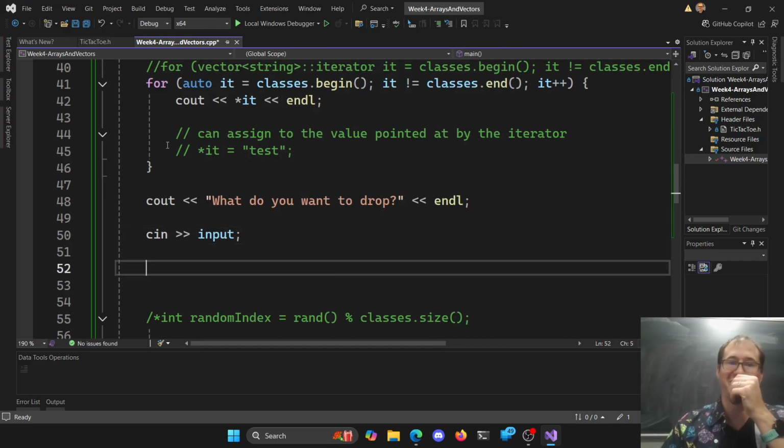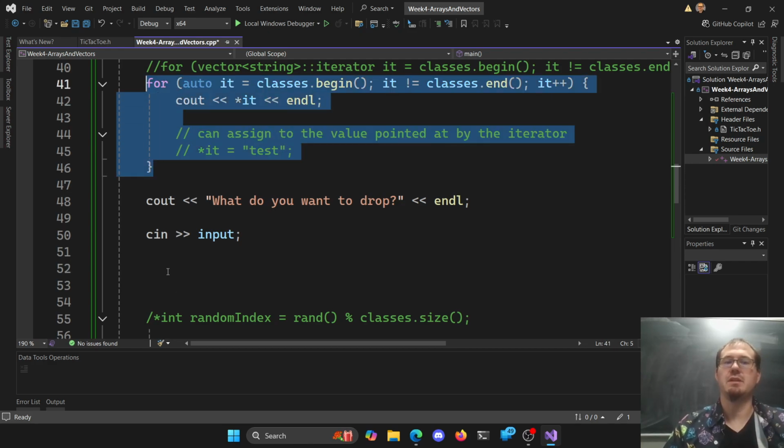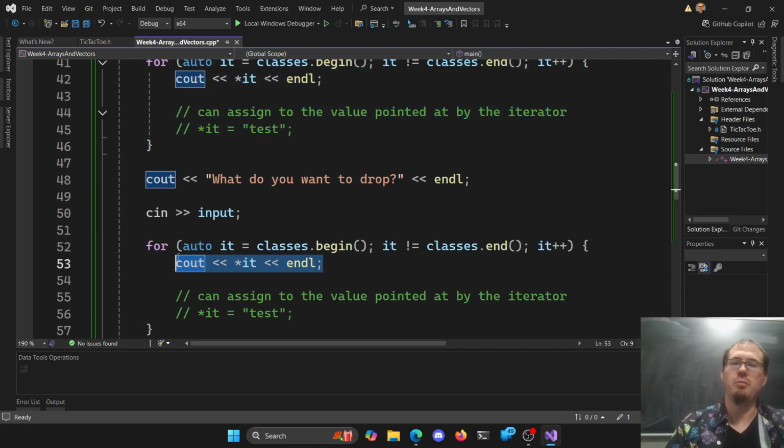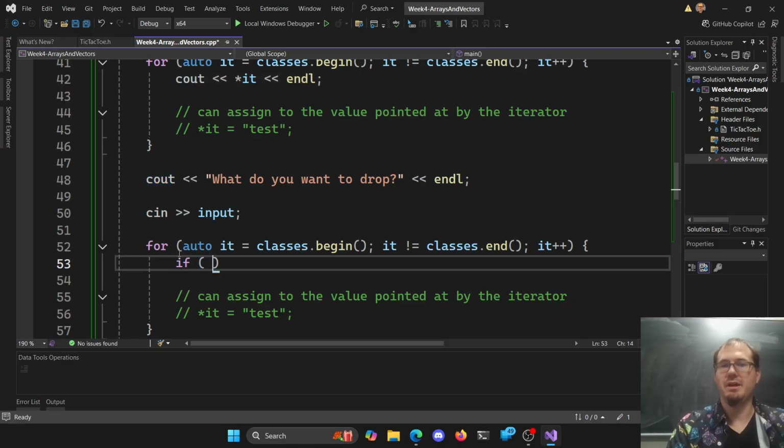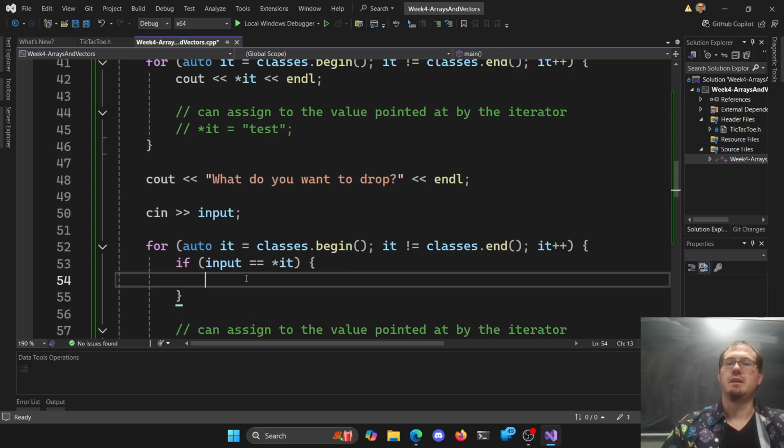Now we're going to loop through. I want to do this same iterator thing here again, but now I don't want to output. I want to say, hey, if my input is equal to whatever the iterator is pointing at here, now we need to save this location so I can erase it.